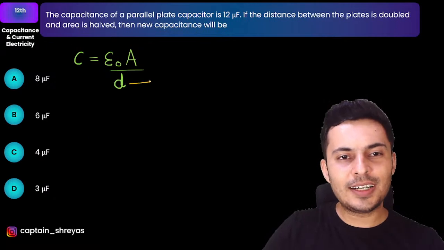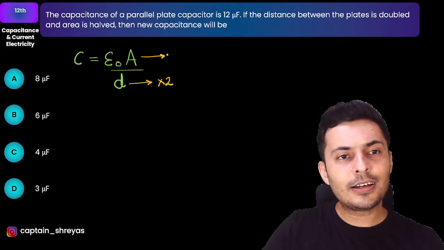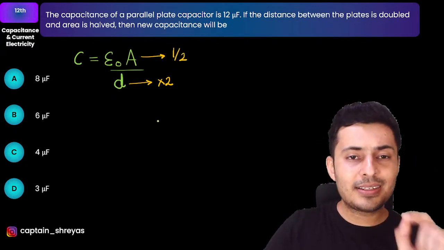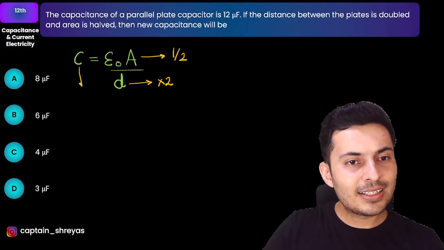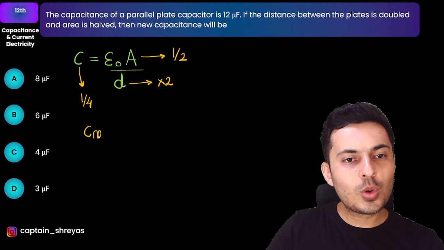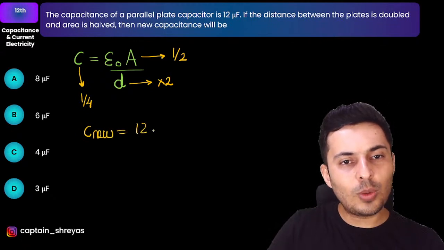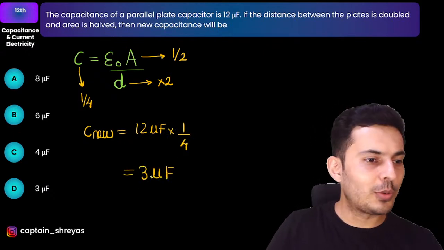It's clearly mentioned that the distance is doubled, so the denominator is doubled. The area is halved, so that 2 and this 2 will get multiplied, so hence the capacitance should become 1/4. So the new capacitance will be 12 microfarad into 1/4 of it, which is obviously 3 microfarad.